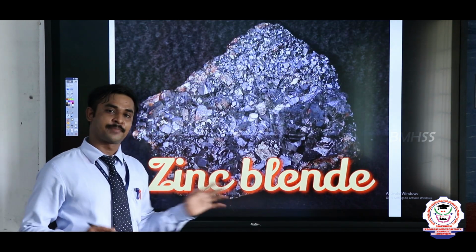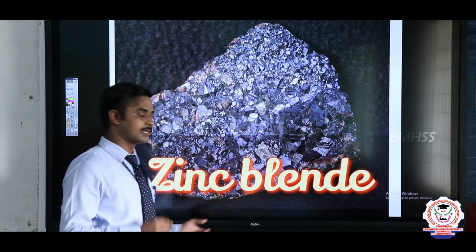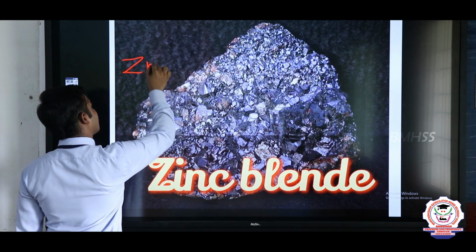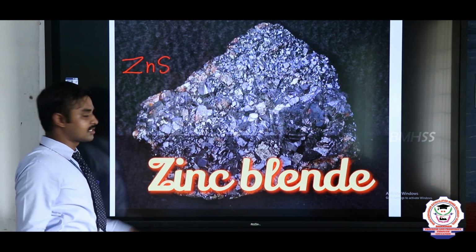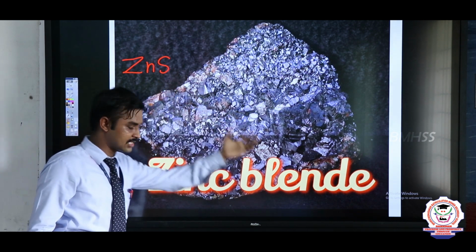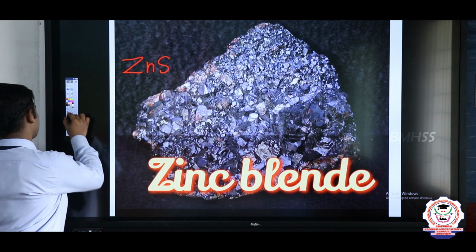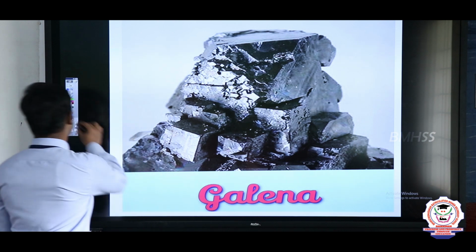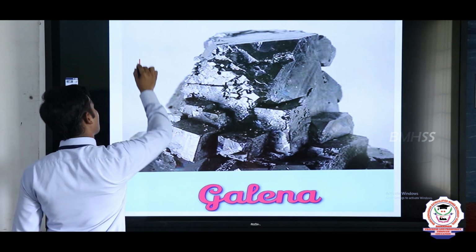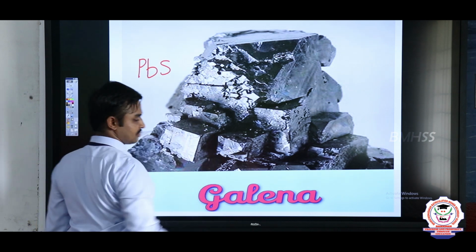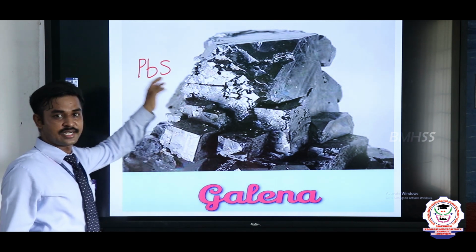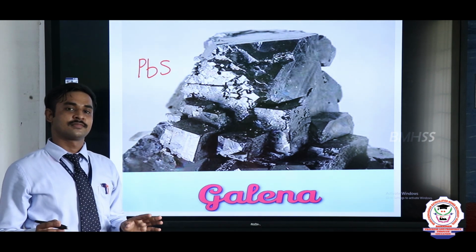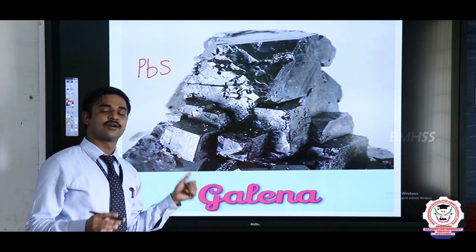Zinc blende is a sulphide ore because it contains sulphur in its composition. The composition of zinc blende is ZnS, so it is one of the sulphide ores. Another sulphide ore is galena, that is PbS, lead sulphide. It also contains sulphur, so it is one of the sulphide ores. Only these sulphide ores are concentrated by the froth flotation process.